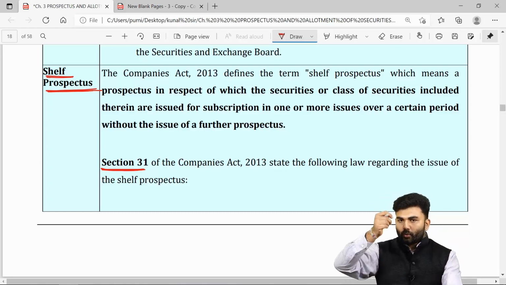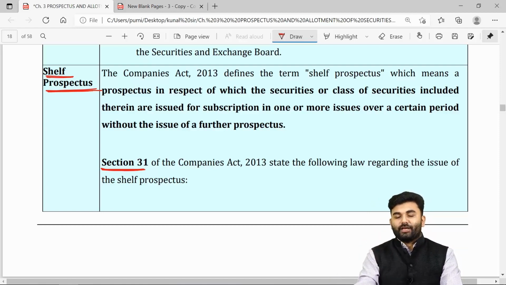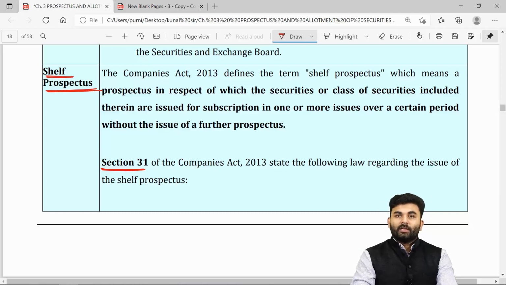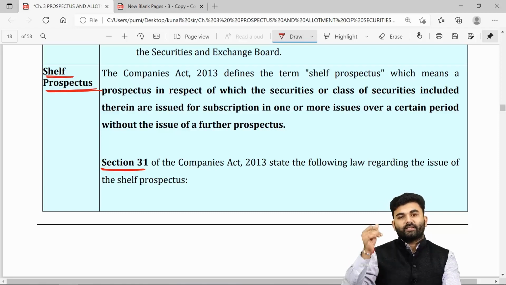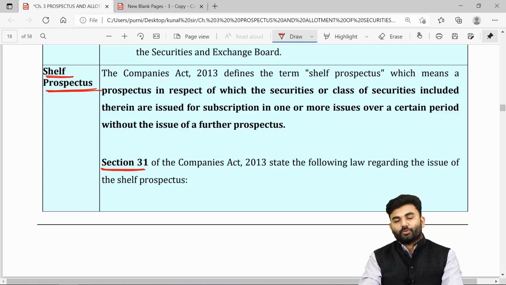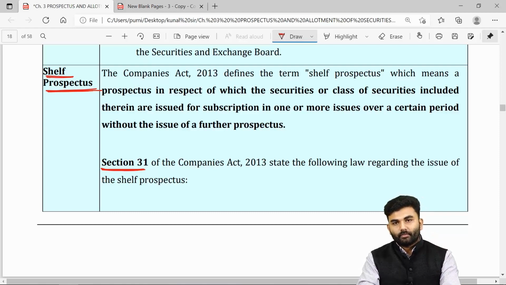In that entire 1 year, whenever the company wants to go for a subsequent issue, the company does not require to file a new prospectus. In fact, with the help of the shelf prospectus, the company will be able to raise the funds. The company will raise the funds through that similar shelf prospectus, which has a validity of completely 1 year.